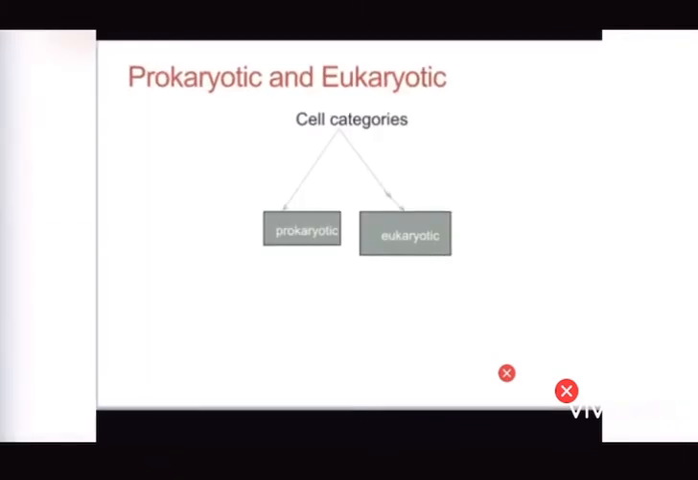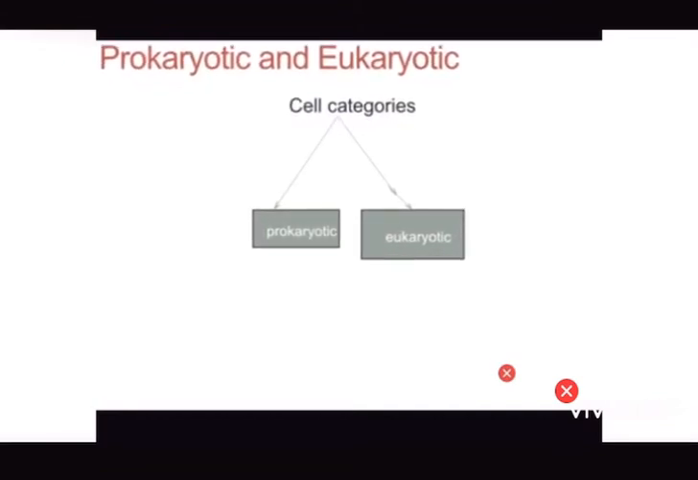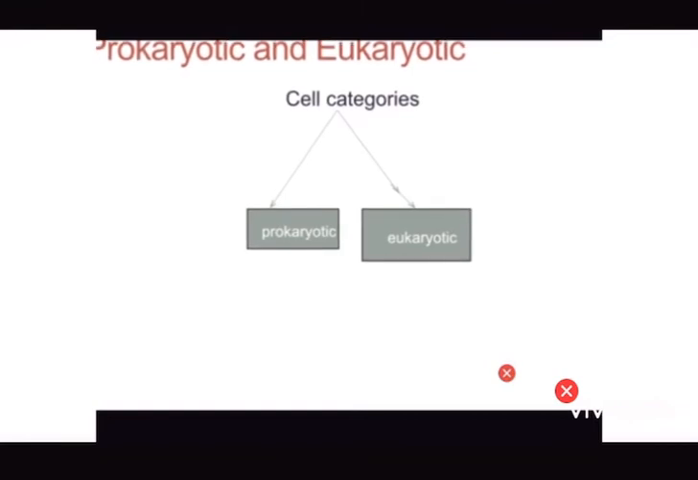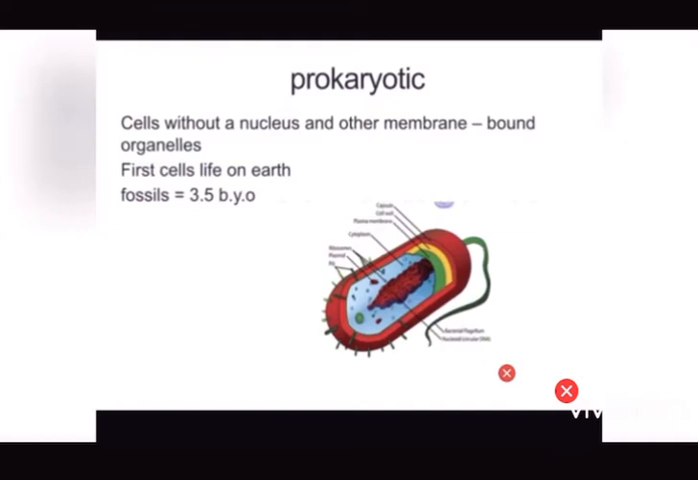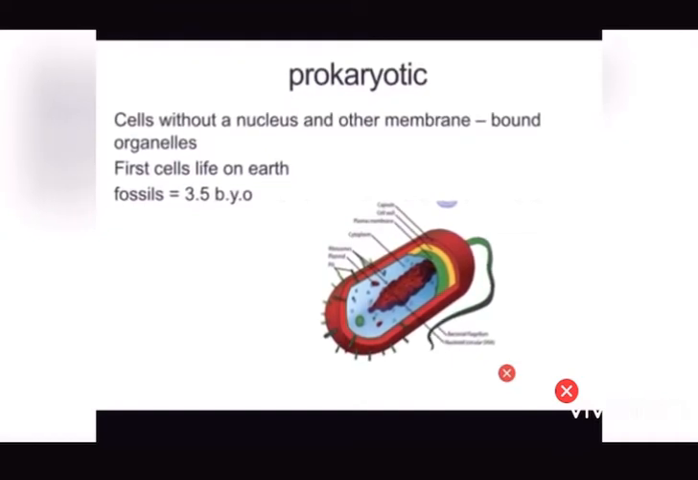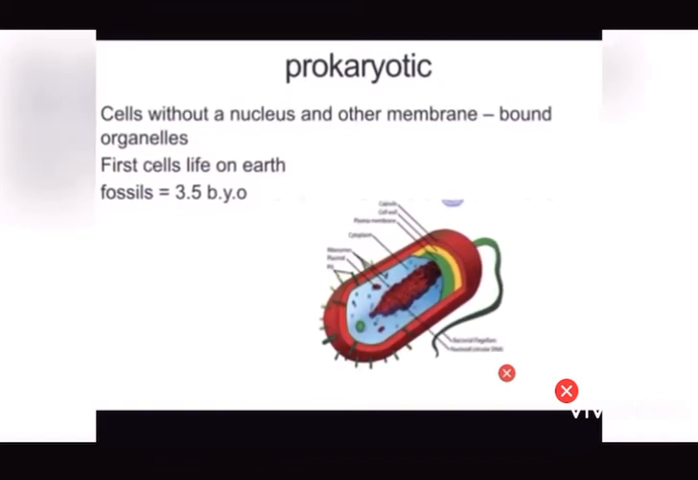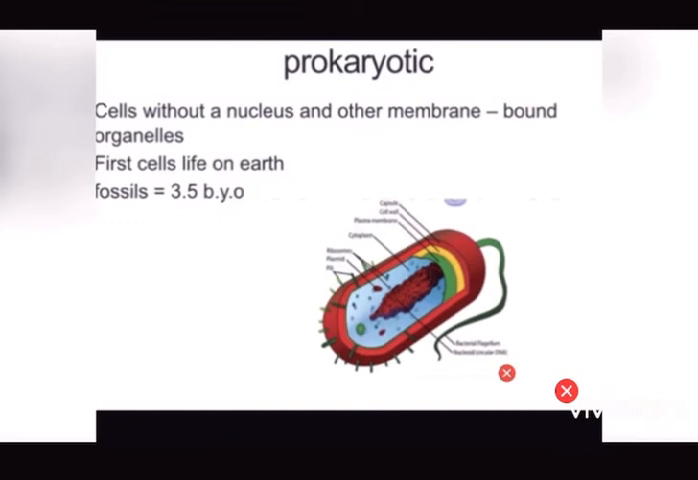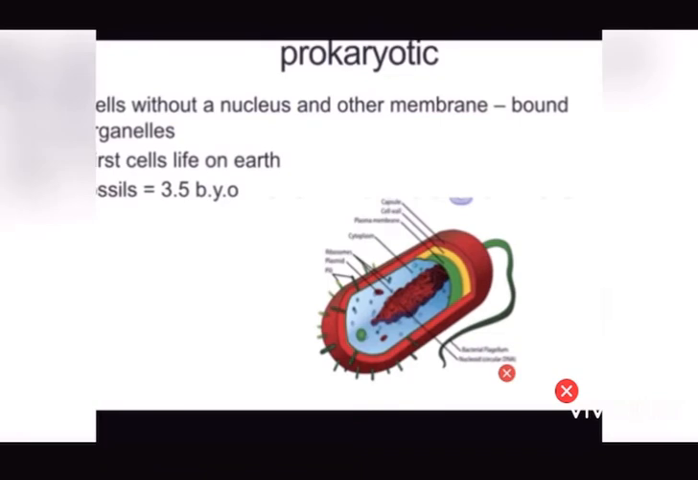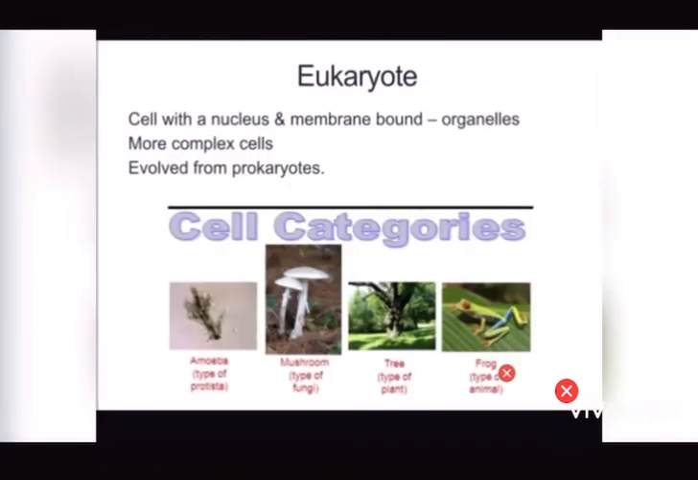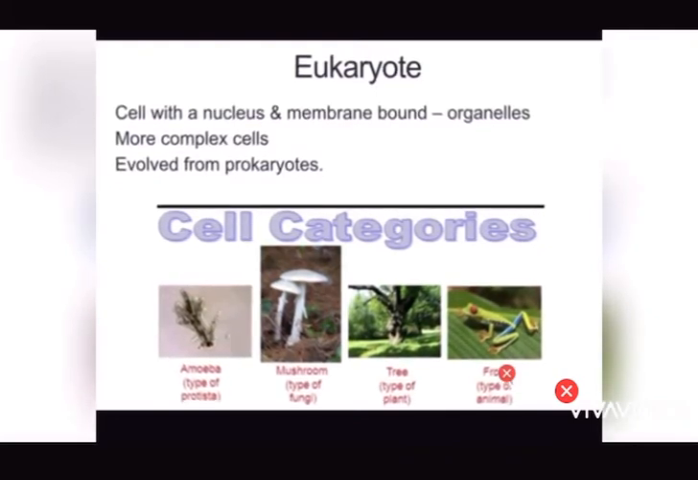And now we are going to have the cell categories. It consists of two types, prokaryotic and eukaryotic. Prokaryotes are cells without a nucleus or other membrane-bound organelles. We are going to have examples of prokaryotes, such as bacteria, the first cells of life on Earth, with fossils 3.5 billion years old. And we are going to have a photo or structure for prokaryotic. As we see, eukaryotic cells have a nucleus and membrane-bound organelles, are more complex cells, and evolved from prokaryotes.